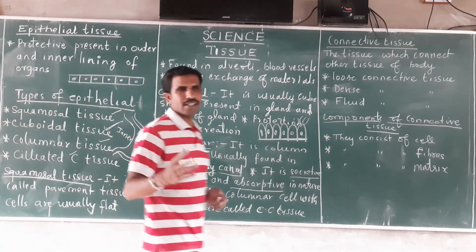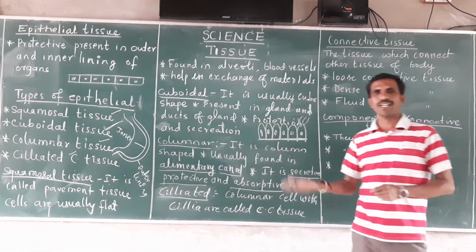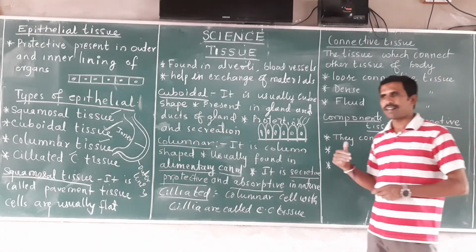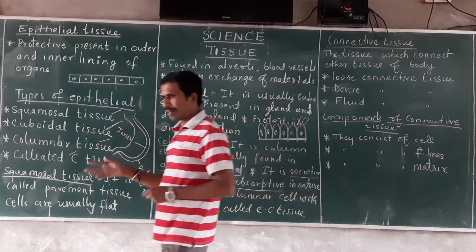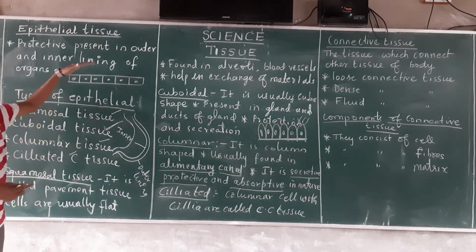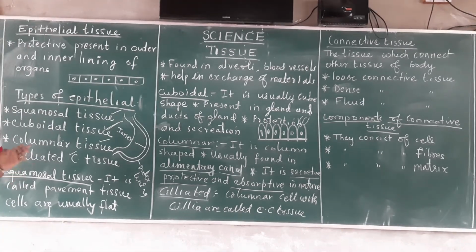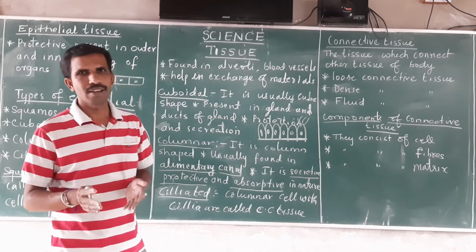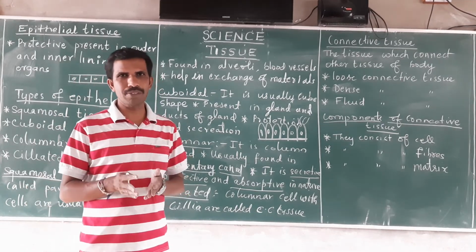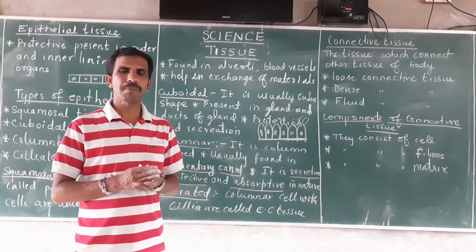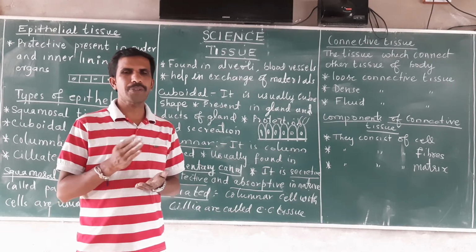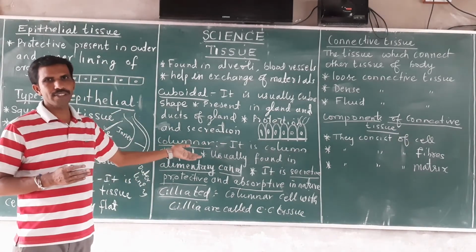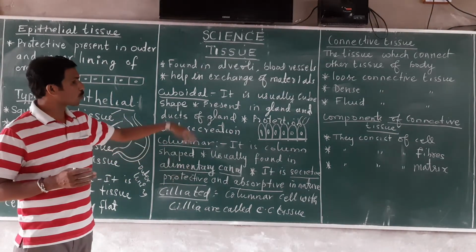Like that, there are many epithelial tissues with different functions. If you elaborate the functions of epithelial tissue: it helps in absorption. Epithelial tissue helps in secretion of hormones and enzymes. It helps in maintaining the body temperature. It helps in digestion of the food and absorption of food.